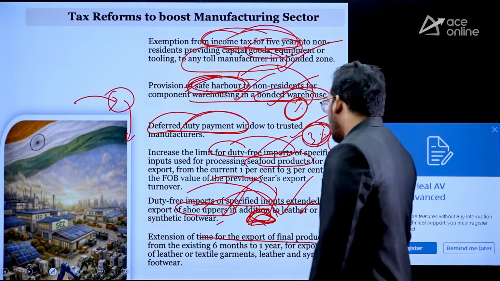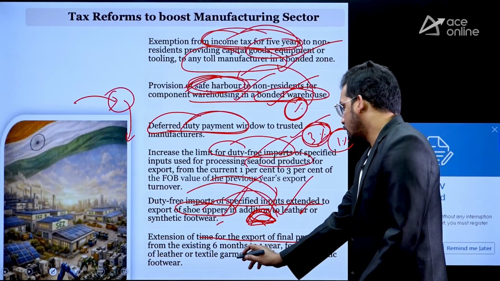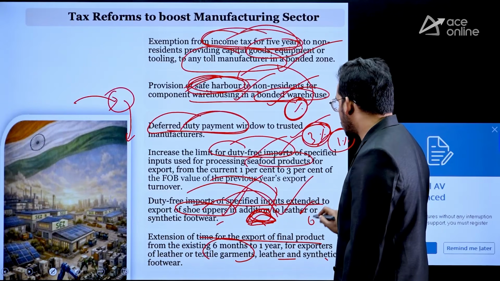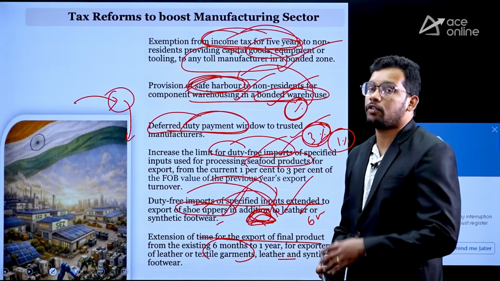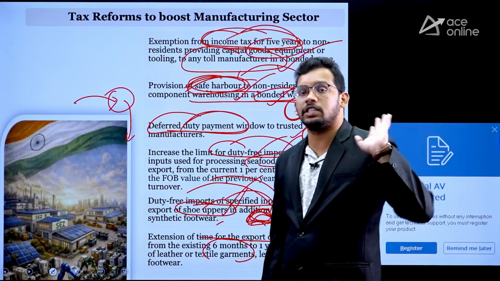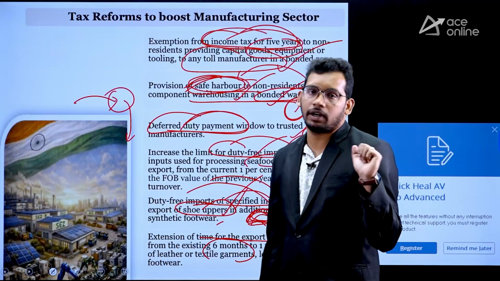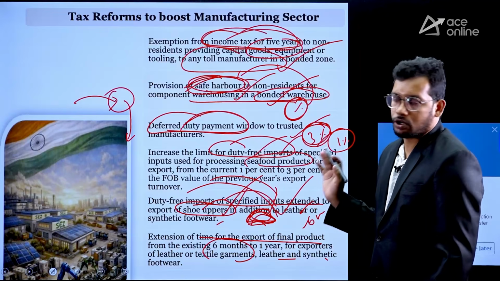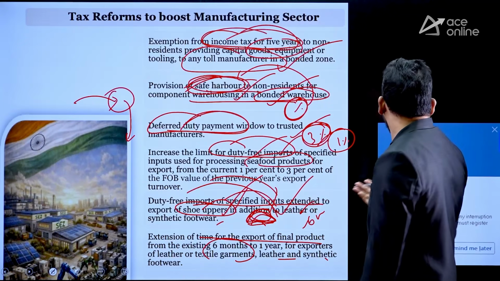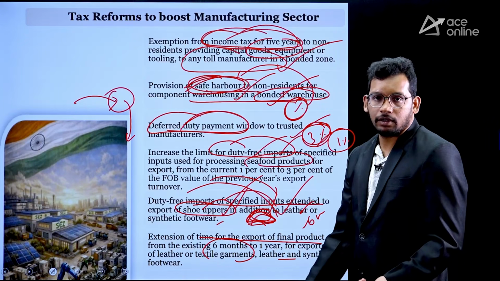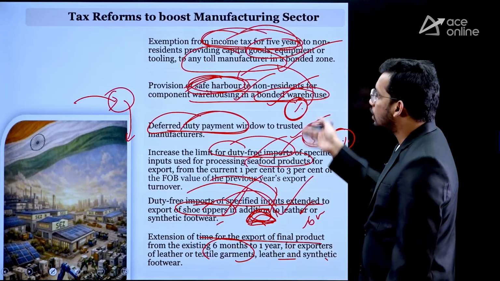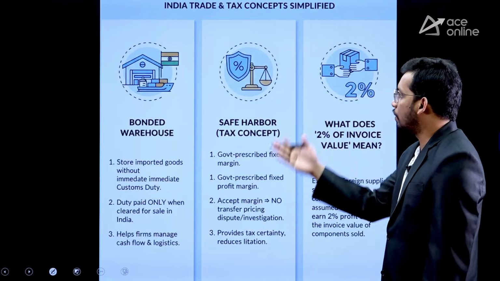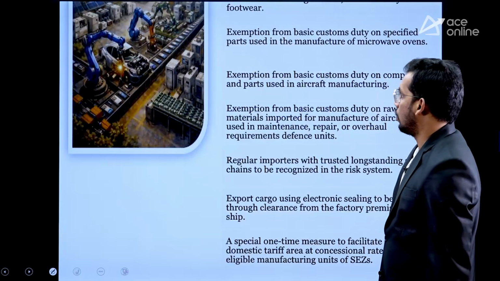Then, the export period for final products related to textiles, leather and synthetic footwear was extended from 6 months to 1 year. Earlier, whatever you produce, you needed to export within 6 months, else you won't get any tax benefits. But now, you can export up to 1 year. So, the government has extended it. So, this is also a benefit for the exporters. So, all these were tax exempted, right? We have discussed all this, bonded warehouse, toll manufacturing and all.